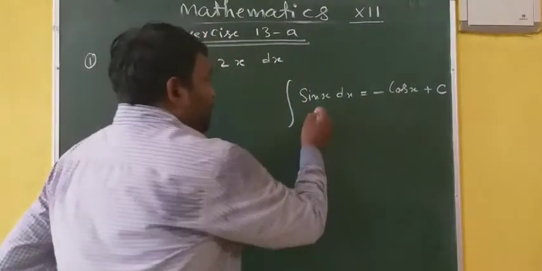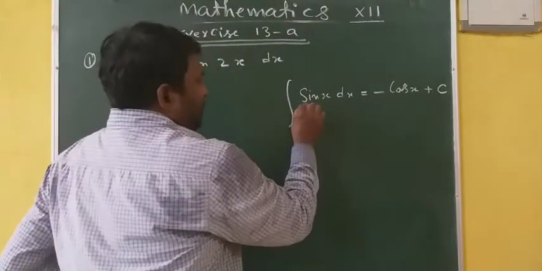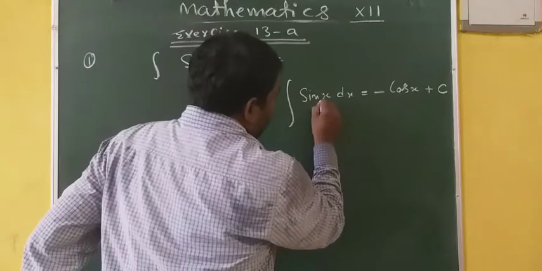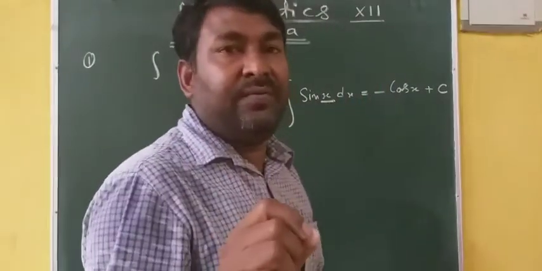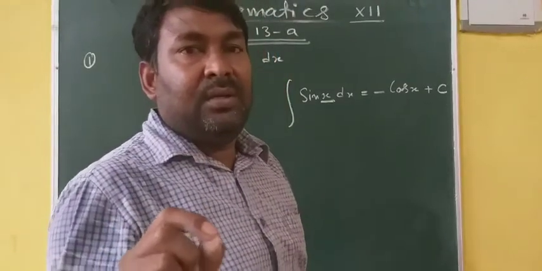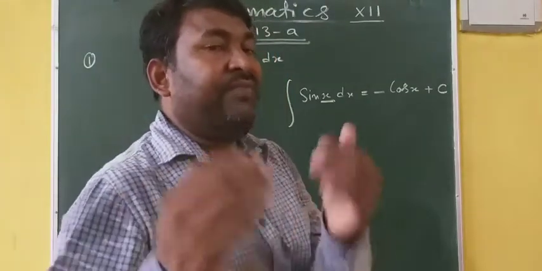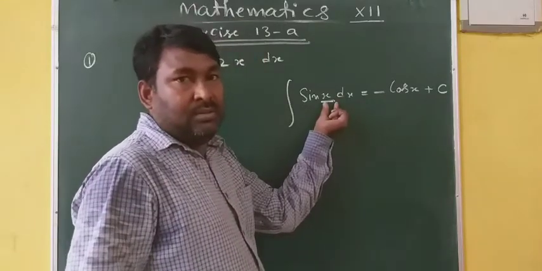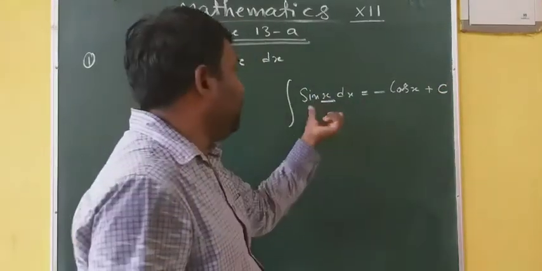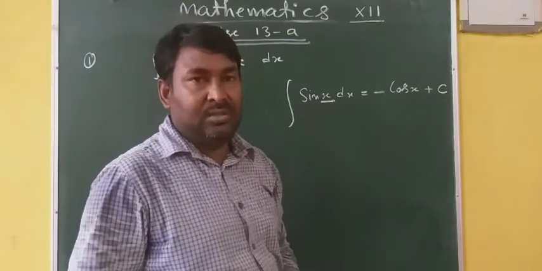If in the place of the variable x something different is given, then you have to think whether you can apply this formula or not.